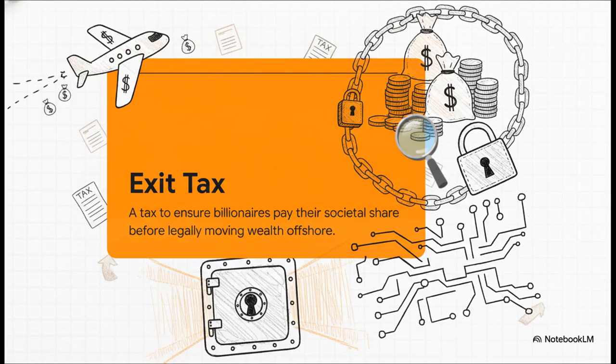Now, to counter this very real threat of capital flight, economists like Gabriel Zucman have proposed a specific countermeasure, an exit tax. The whole idea here is to implement strict taxes, ensuring that billionaires and centibillionaires pay their societal share before they are legally allowed to move their wealth offshore. It's basically a physical lock on digital wealth, making sure the bill gets paid before the capital can just take flight.